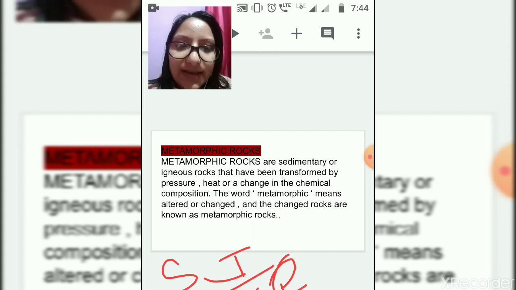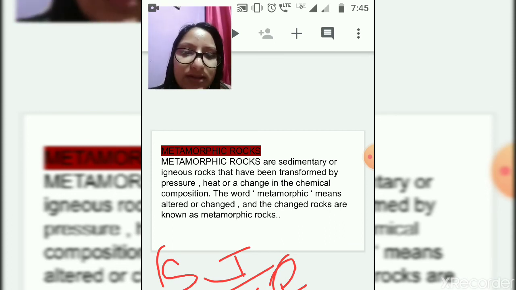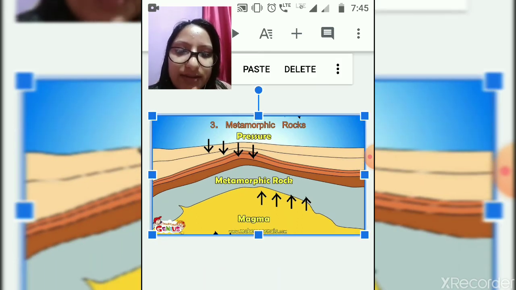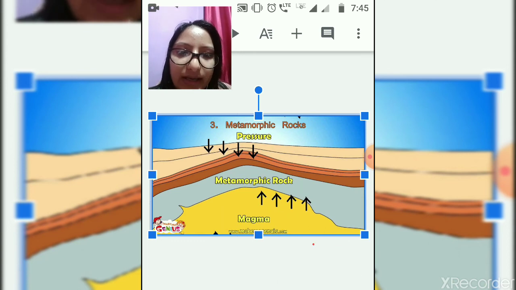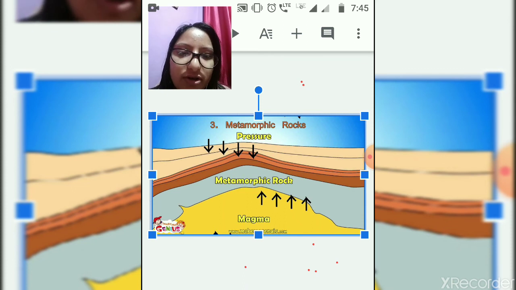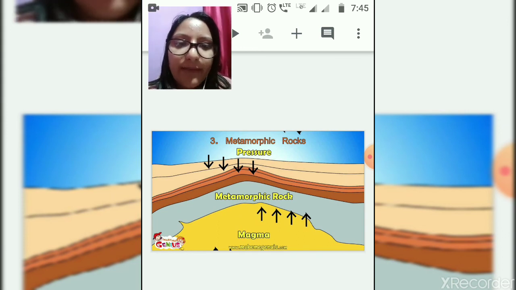The word metamorphic itself means change. The changed form of sedimentary and igneous rock is known as metamorphic rock. Now see the formation of the metamorphic rock. See this igneous rock. When this igneous rock comes under pressure, then it gets changed into metamorphic rock.